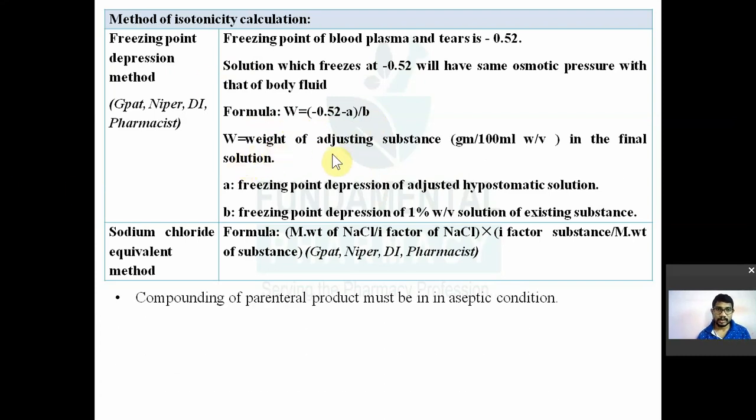W is nothing but the weight of adjusting substance, that is a gram per 1000 ml weight by volume in the final solution. Then A is nothing but the freezing point depression of adjusted hypoosmotic solution. Then B is nothing but the freezing point depression of 1% solution of existing substance.